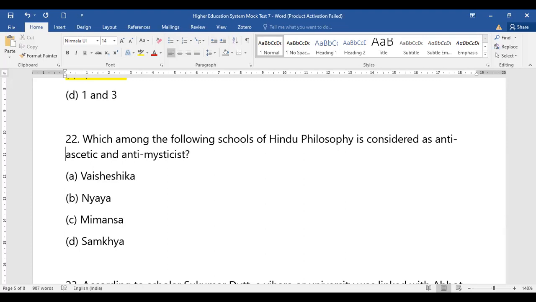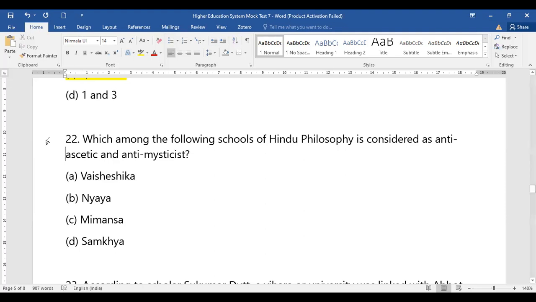It indicates something which is based on experiences. That is mythistic. It means a person who claims to attain or believes in the possibility of attaining immediate intuition, which is also related to religious mysteries or religious spirituality. So which of them in Hindu philosophy considered that? Whether Vaisheshika, Nyaya, Mimansa, or Samkhya, which of them stands to be right?